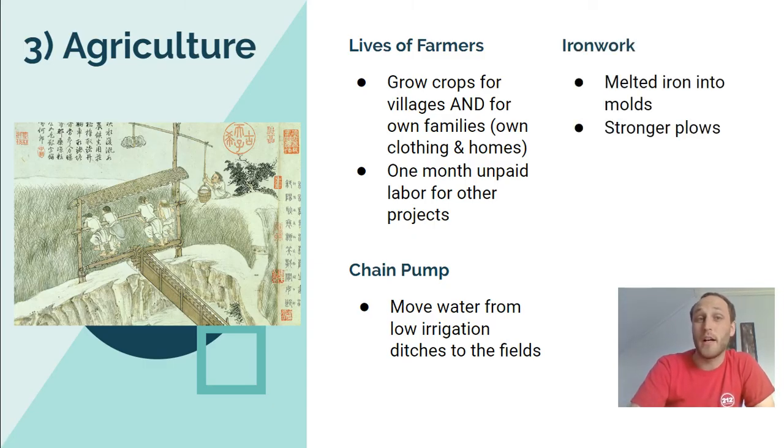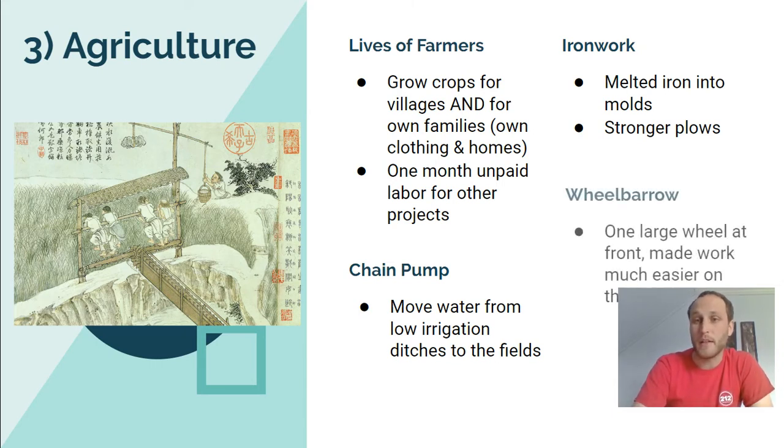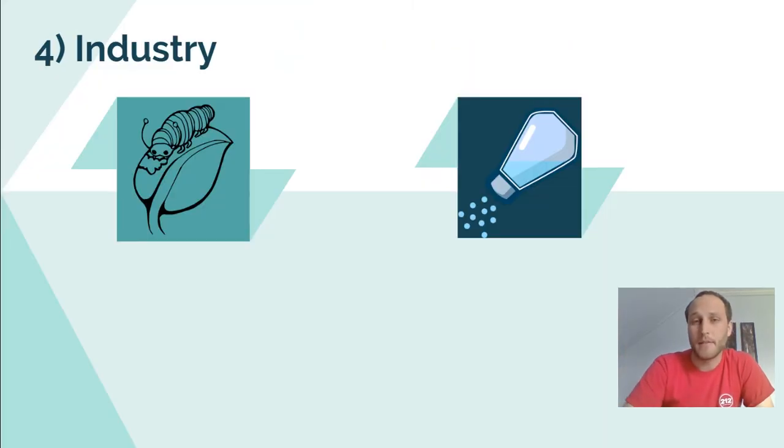They also were improving a little bit in ironwork, like we said before, so they could use that iron and they could melt different iron into molds, which would kind of help create stronger plows that were able to sift through the ground a little bit more aggressively. They also were kind of the first people to use the wheelbarrow. So they'd take a large wheel at the front, and that made it easier to take items and things, crops and things from place to place.